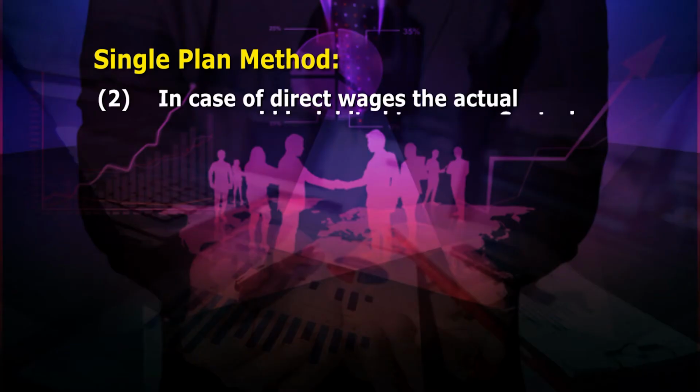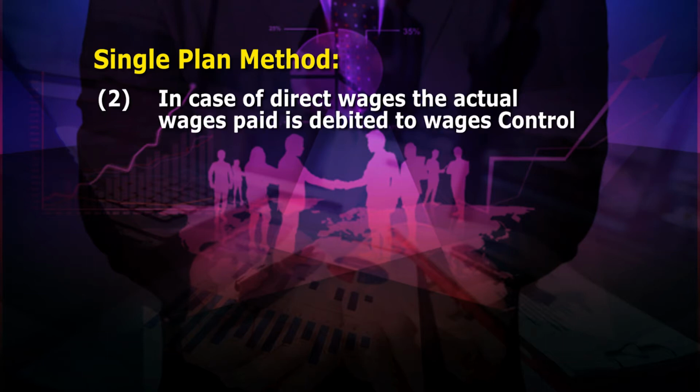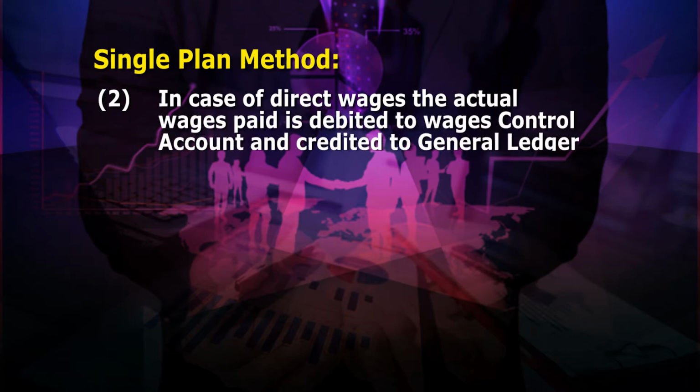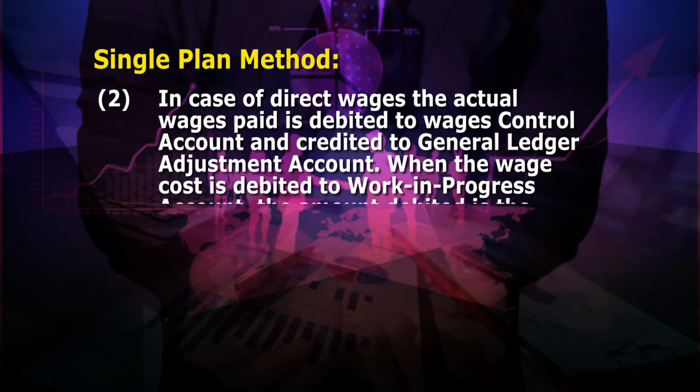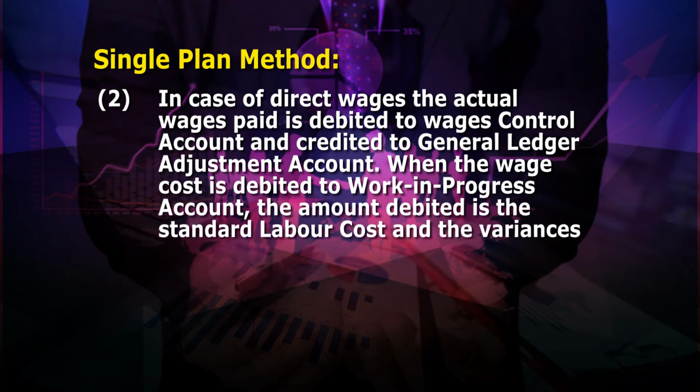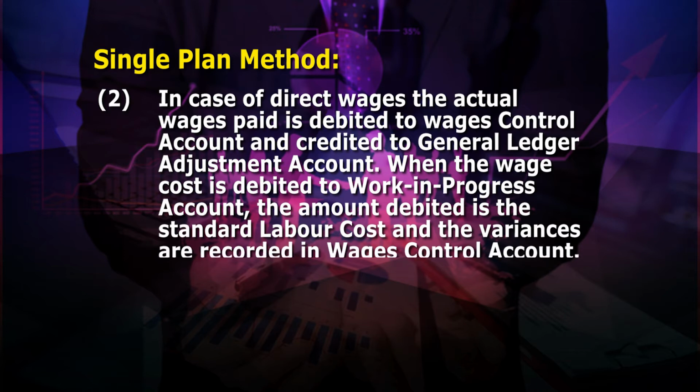Number 2, in case of direct wages, the actual wages paid is debited to wages control account and credited to general ledger adjustment account. When the wage cost is debited to work in progress account, the amount debited is the standard labor cost and the variances are recorded in wages control account. Thus, the variances are not recorded in work in progress account.